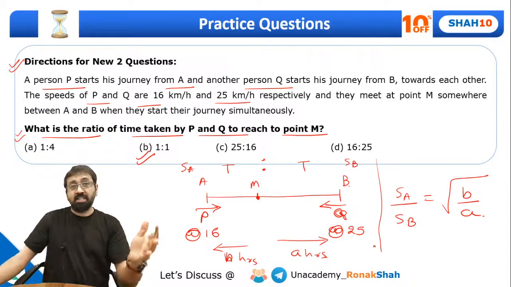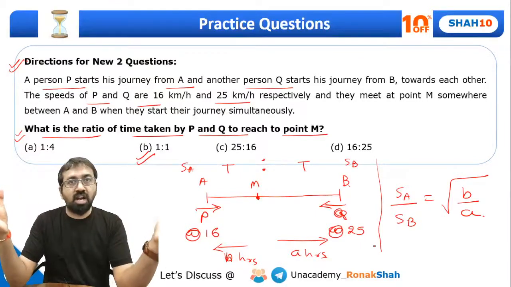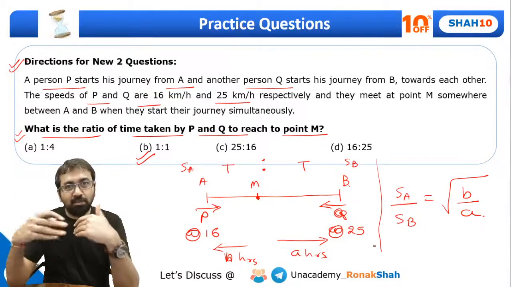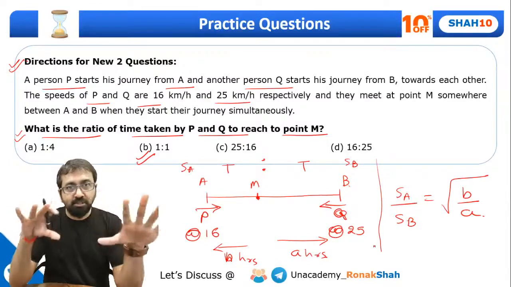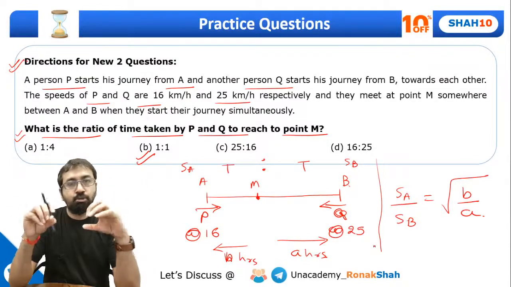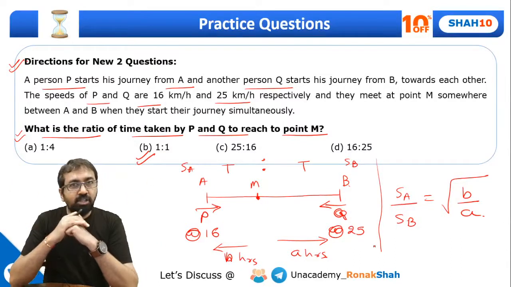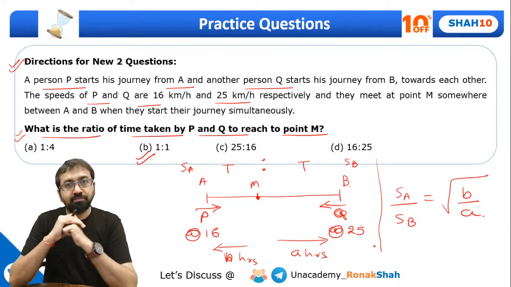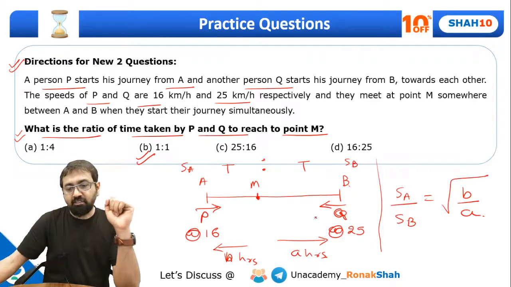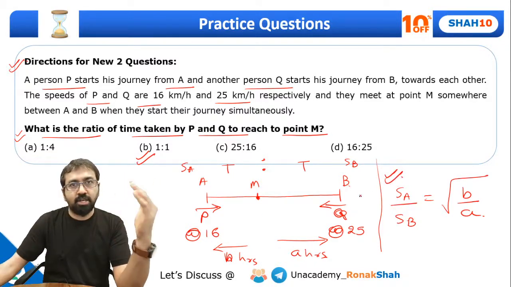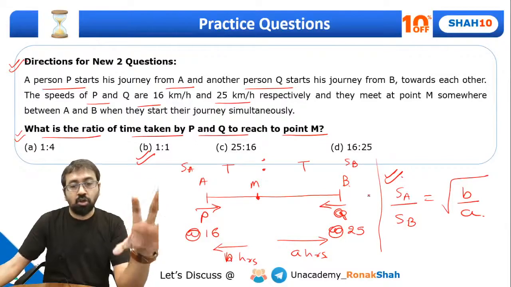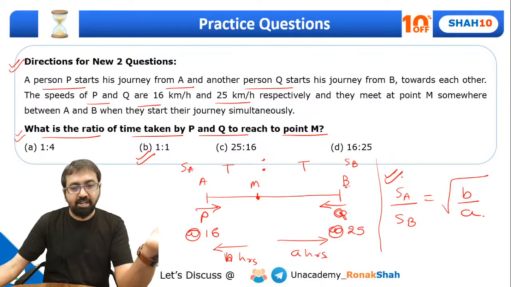Now you might be wondering, sir, where did the under root come from in time speed distance? So guys, there is an explanation for this particular concept. Here we are not going to get into the proof, but you can actually derive this concept on your own. Do you want me to derive this, everyone? If you want me to derive this, quickly type yes in the chat box. How did we get this formula? Of course you can remember the formula, that's one way, or you can understand it. So this question's answer was 1:1.